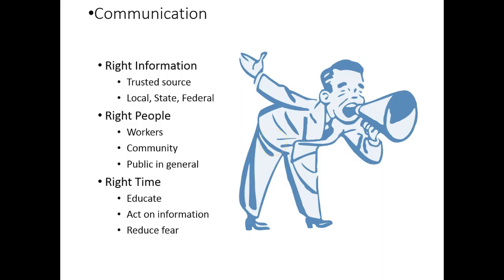When working with potential exposures, communication becomes the key. Be sure you're working with those that have the right information. Is the source a trusted one? Is the government aware of the situation? Having the right people involved is important too. Know what workers could be exposed, how the community could be exposed, and how the public in general could be exposed. Also consider the workers, community, and the public in helping you gather this assessment information.